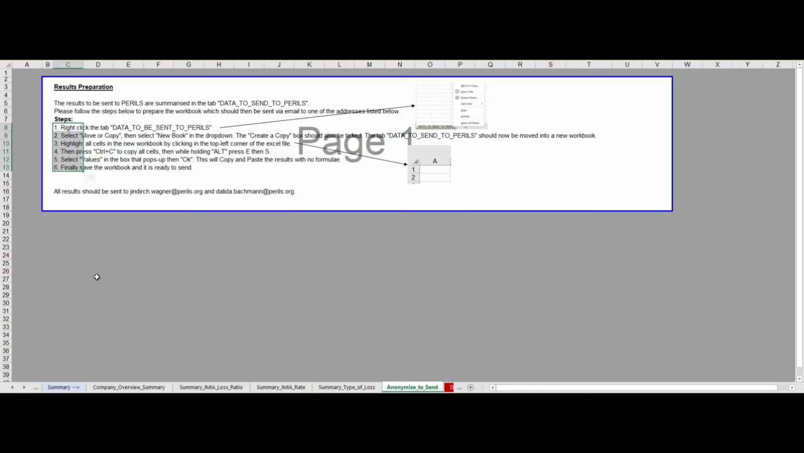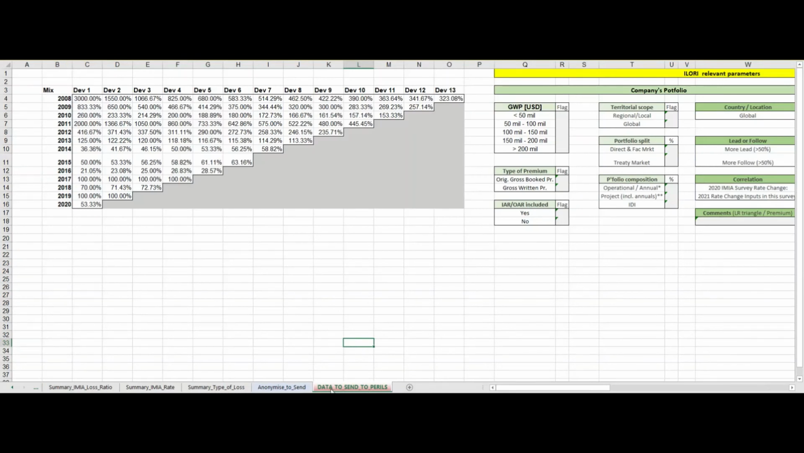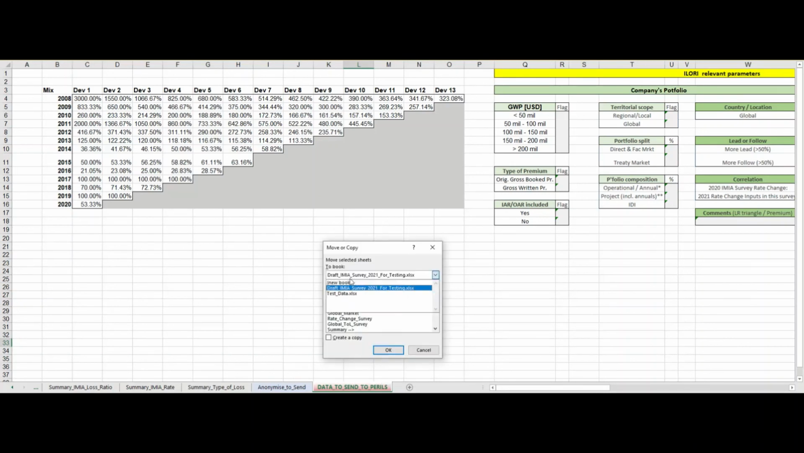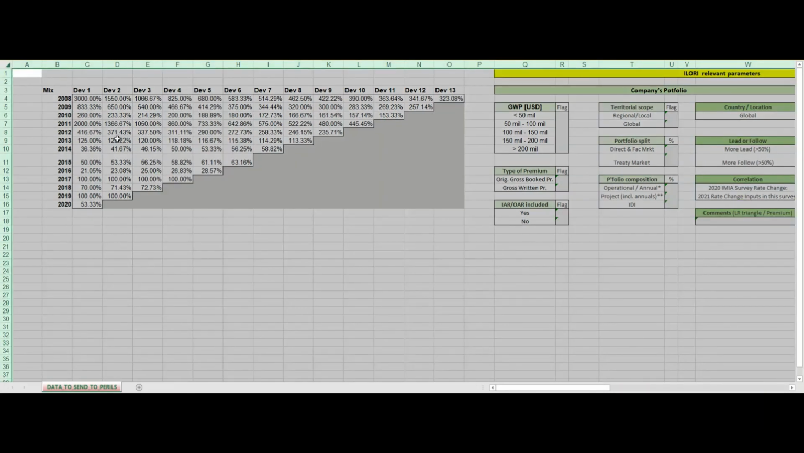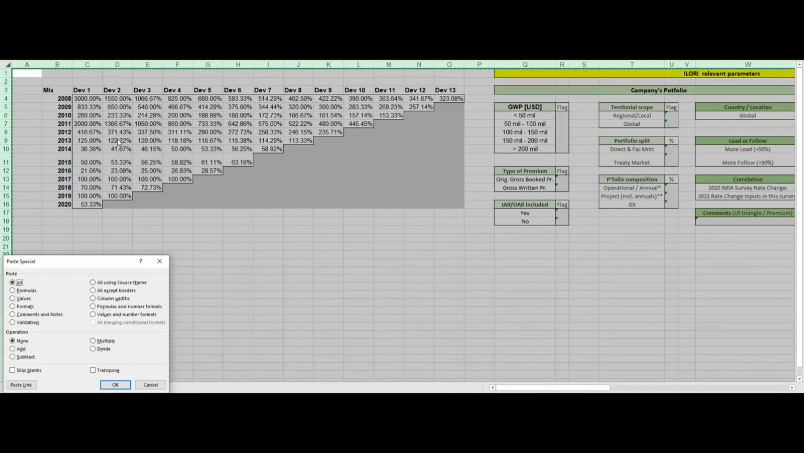Once the workbook has been prepared, it just needs to be sent to Yindrik and Dalida at Perils. So this is the only tab that gets sent to Perils, and all that needs to be done is a simple right click, move or copy, new book, create a copy, OK. This will then copy this tab into a separate workbook. Then you just need to copy and paste the values to remove any formulas. So if you click the top left corner, copy, and then paste special values.